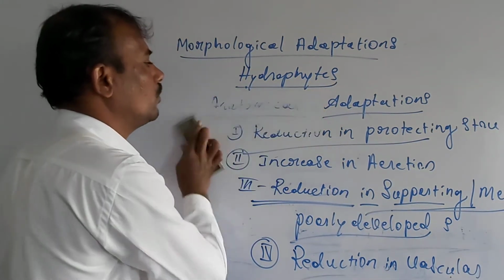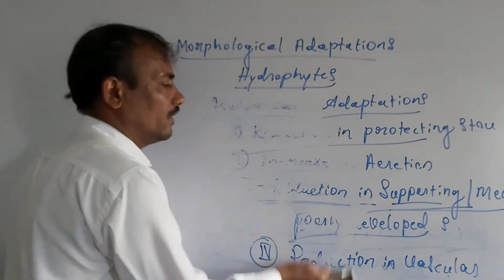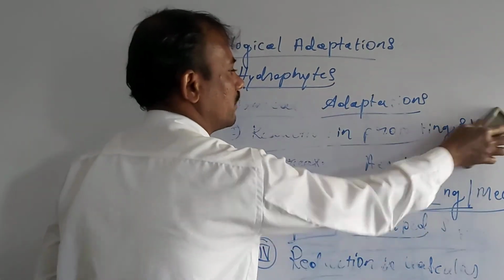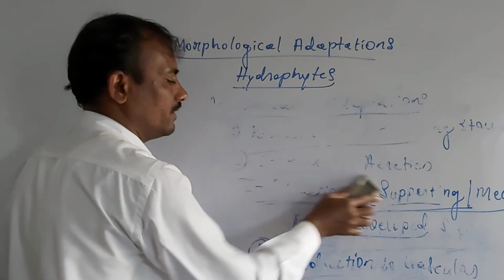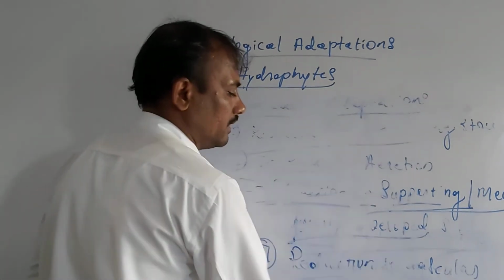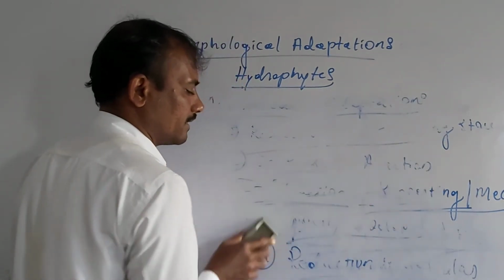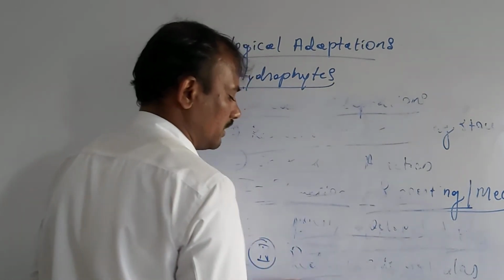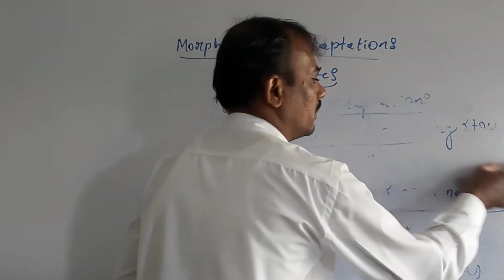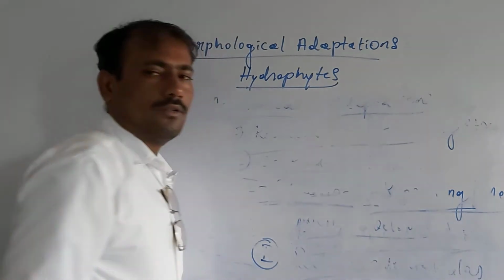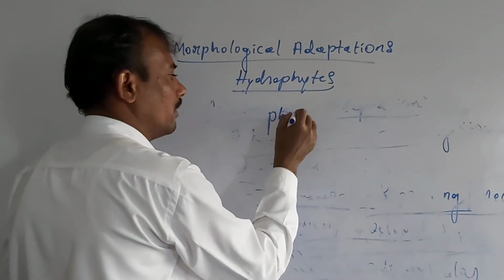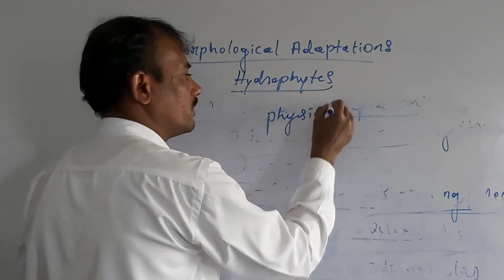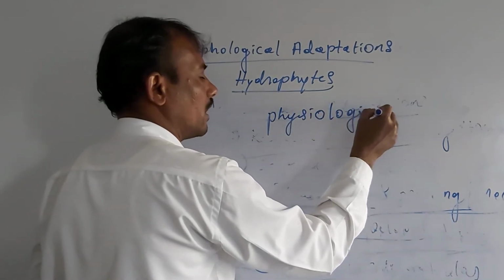Then let's move to study the physiological adaptation of the hydrophytes. These are the group of plants that live in the water. They show very interesting physiological adaptation.